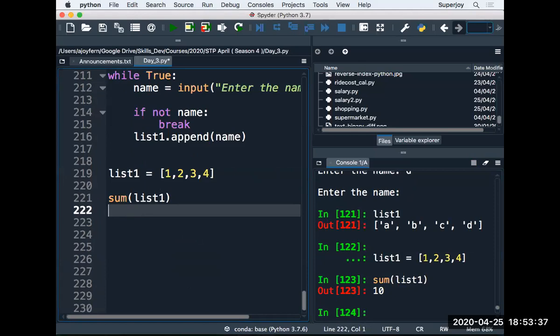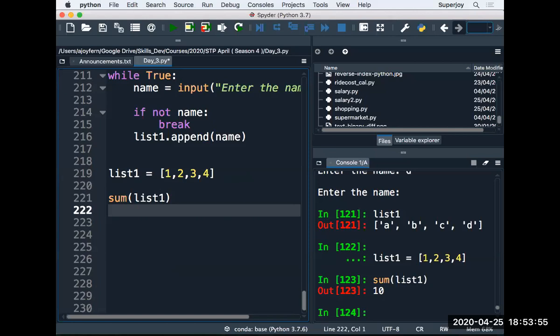Jagdish is asking, can we swap the values in the list? You will have to write code, Jagdish. You can do anything because the list can be modified, right? List can be modified, so you can make any changes.